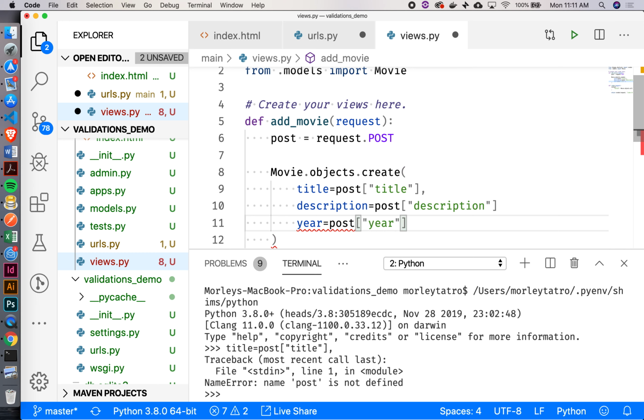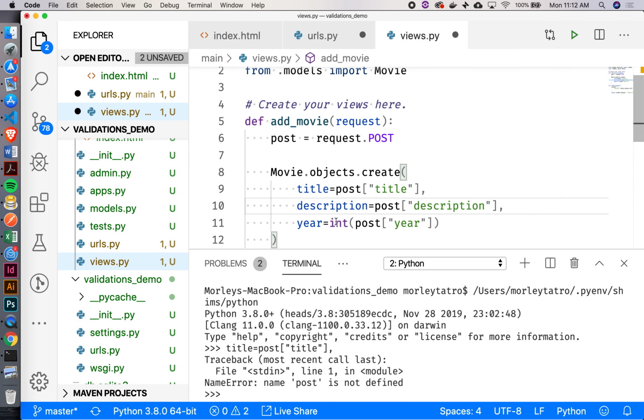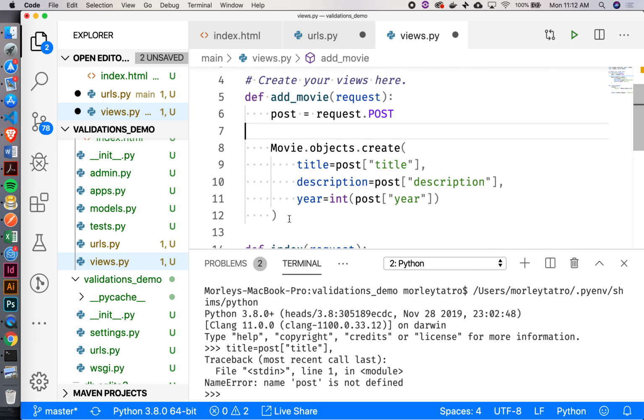However, there is one small thing that I need to do there with the year. Does anybody know what it is? I'm trying to make this an integer in my database, but when it comes to my back end, what form is this going to be in? It's going to be a string. Okay? So what if I go like that, right? All right. So that'll create it for us.